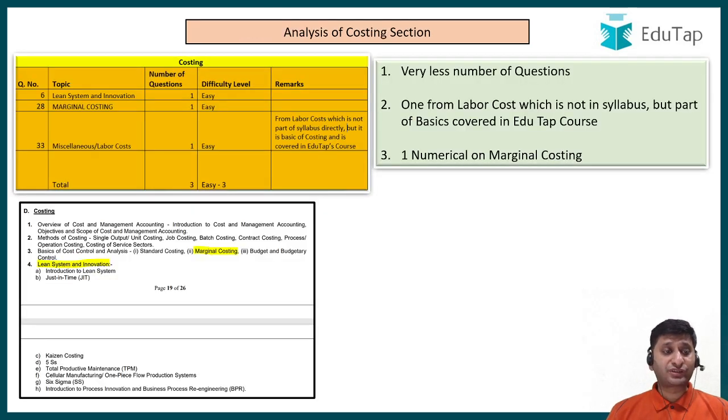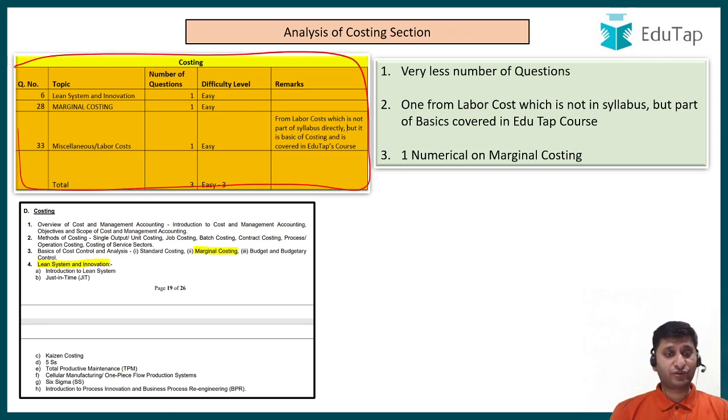Now moving on to the costing section, guys. In costing section again, in the table, here you can see how many questions were there from each topic. From lean system and innovation, there was one question. From marginal costing, there was one question. It was a numerical basically. Very easy question, very easy numerical. But then there was one question on labor cost.